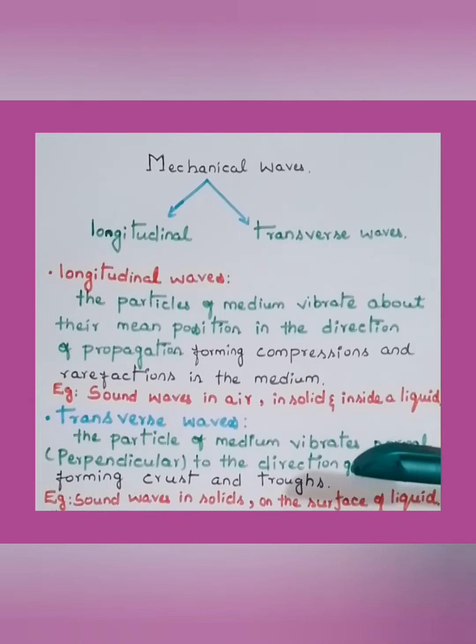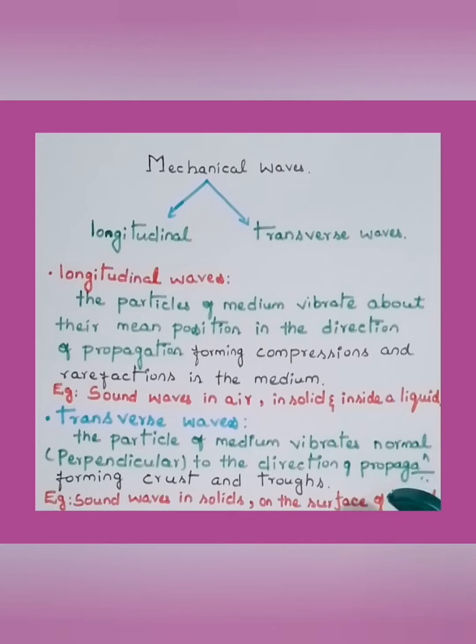Moving to the transverse waves, the particles of the medium vibrate normal or perpendicular to the direction of propagation, forming crests and troughs, like this, crests and troughs. Then the waves are called transverse waves.